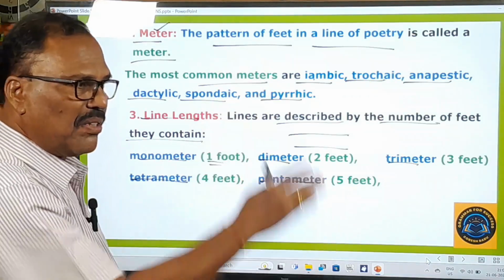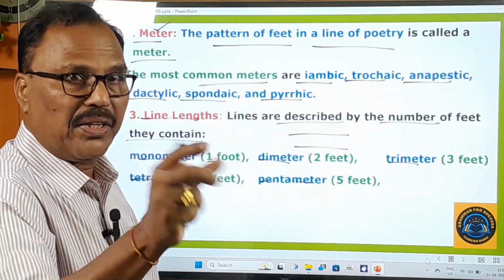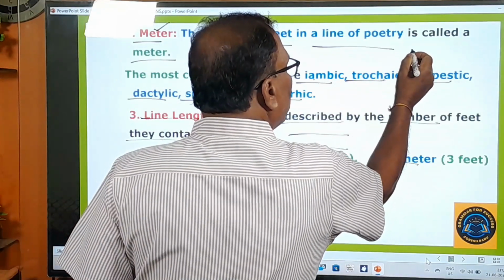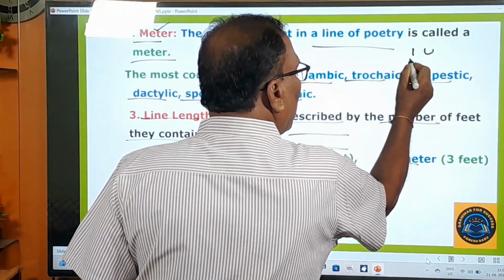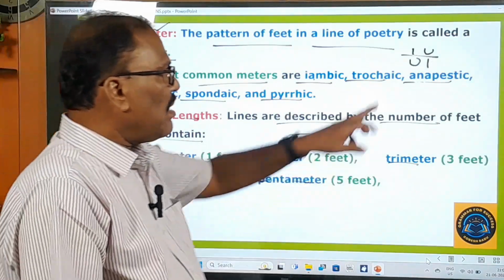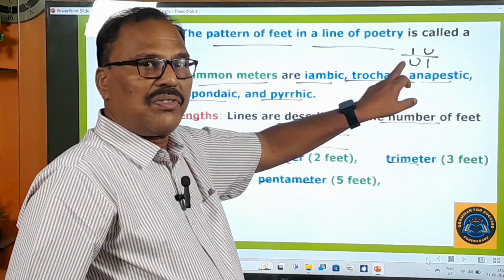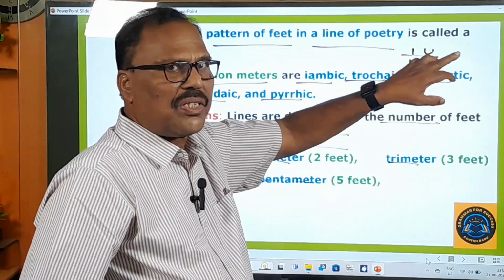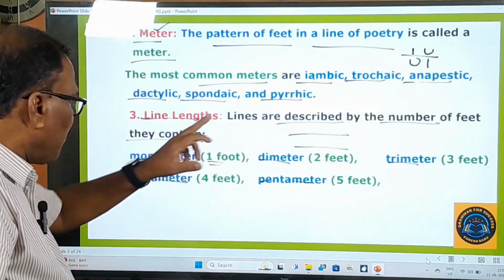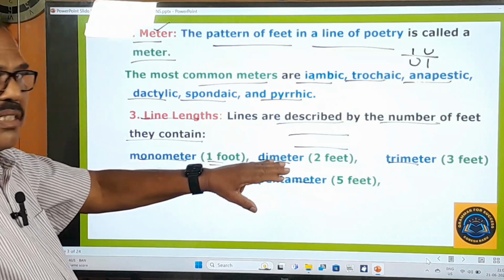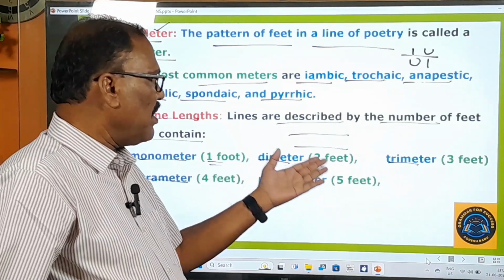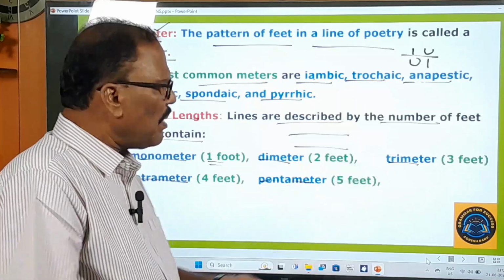5 feet, 1, 2, 3, 4, 5. 1 foot is what? It is a combination of stressed and unstressed, or unstressed and stressed, whatever it is. That is 1 foot. Unstressed, stressed, or stressed, unstressed, whatever may be the combination. So that is called 1 foot. Such feet are in these meters; in some meter 4 feet will be there, in some meter 5 feet, in some meter 2 feet or 3 feet, something like that.